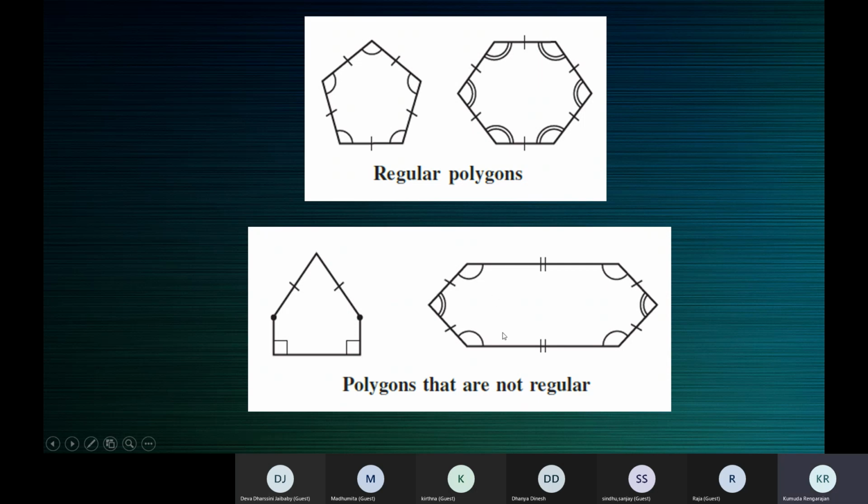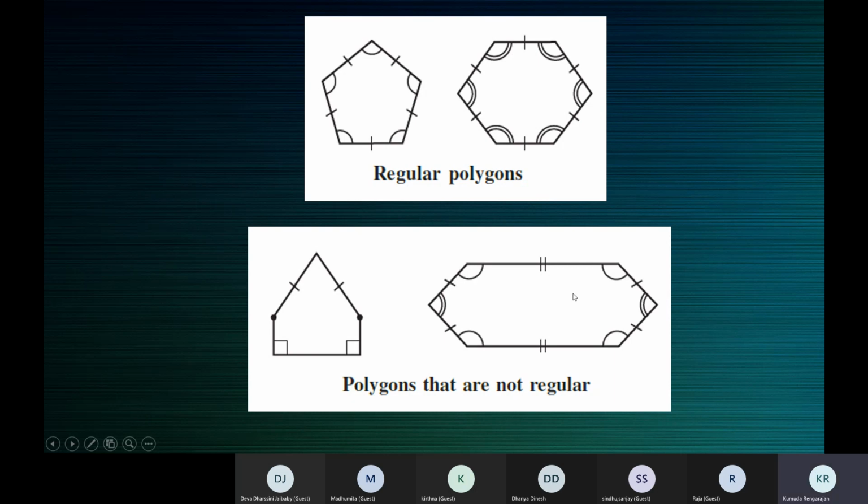Here also, all sides are not equal. These two sides are equal. Can you see the double line segments here? These two opposite sides are equal. That's what is indicated here. These two sides are equal and all these 4 sides are equal. 1, 2, 3, 4 sides are equal. 2 sides here and 2 sides here. These 4 sides are equal. These two opposite sides are equal, but all the sides are not equal.